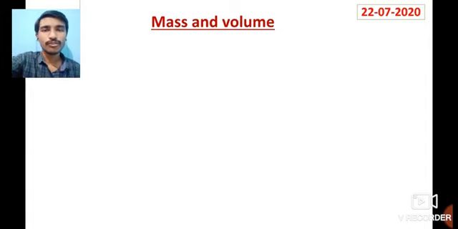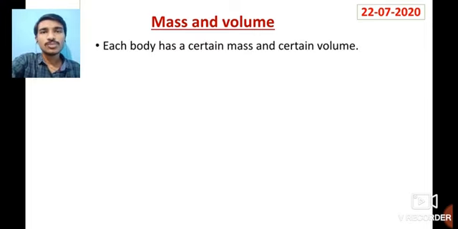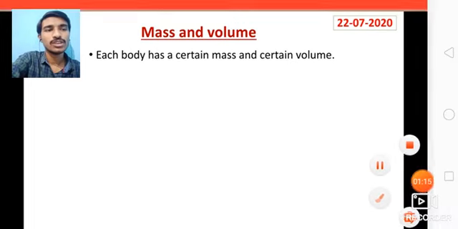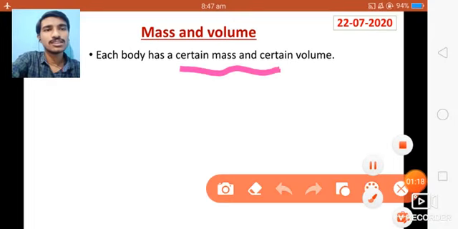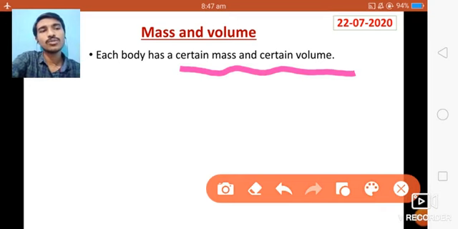Okay students, before going for density, let us know the meaning of mass and volume. Each body has a certain mass and a certain volume. Let me take an example of a human being. A human being also has a certain mass and a certain volume. Let us take a stone as another example. The stone has a certain mass and a certain volume. So everything in this universe has a certain mass and a certain volume.